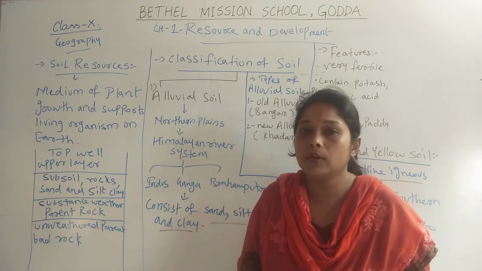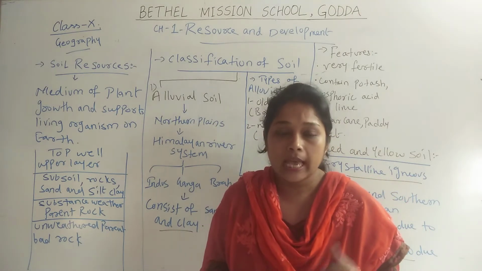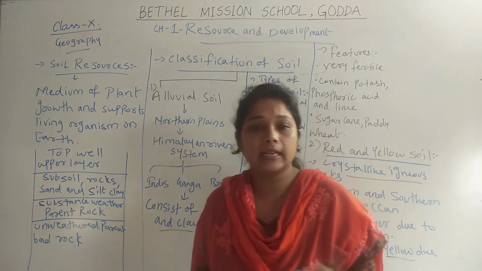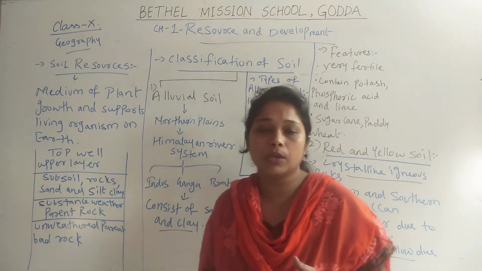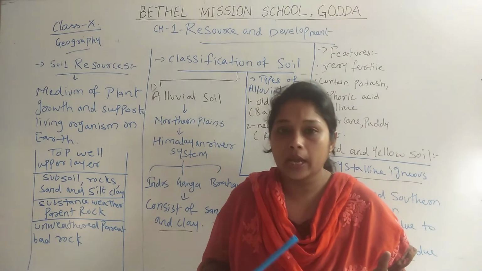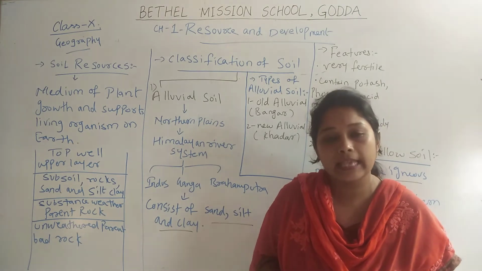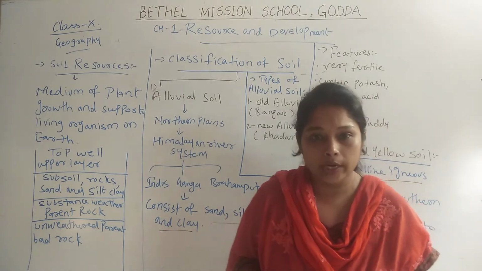Now, when we are talking about soil resources, why are we calling soil a resource? As I have told you, soil acts as a resource for human beings because it makes land fertile or infertile, and according to the soil which a land is having, we can grow crops on it.